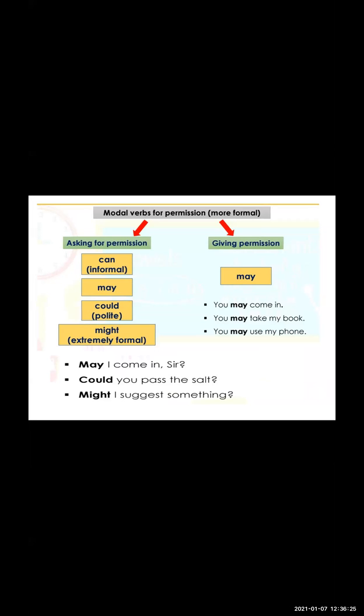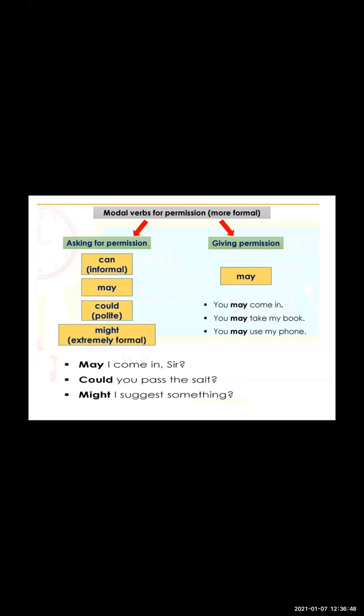Let us move on. Modal verbs for permission. Asking for permission and giving permission, these are two different things. So what type of verbs are we using in that? Can. It is informal. You can do this. You can play. Child, you go and you can do whatever you want.